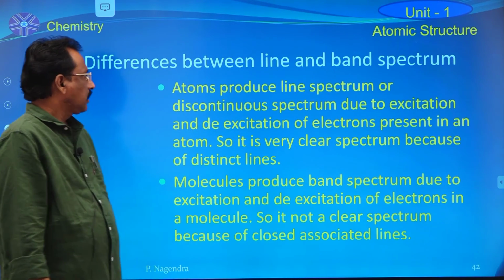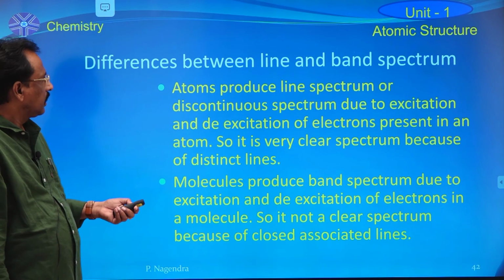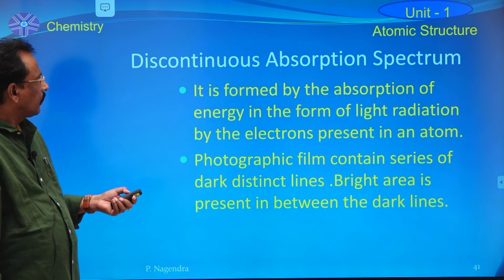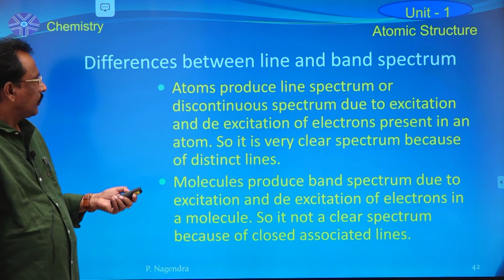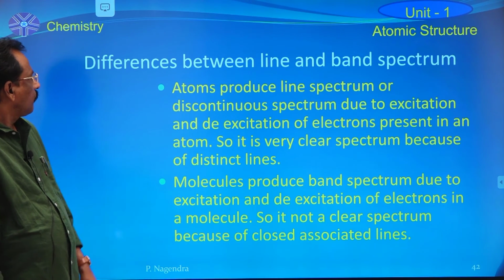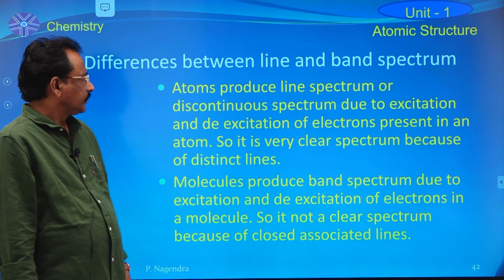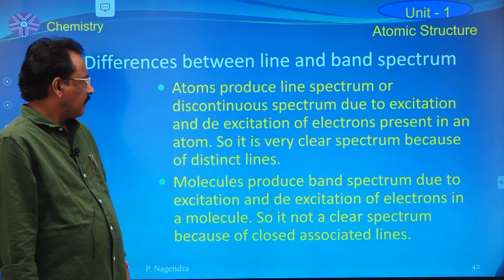The other one is line spectrum and band spectrum. Line spectrum and band spectrum.